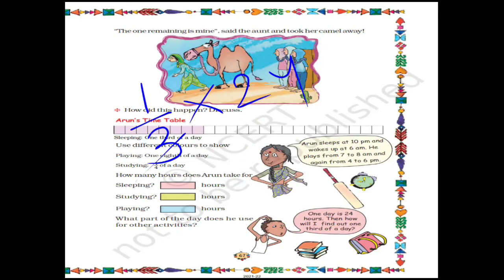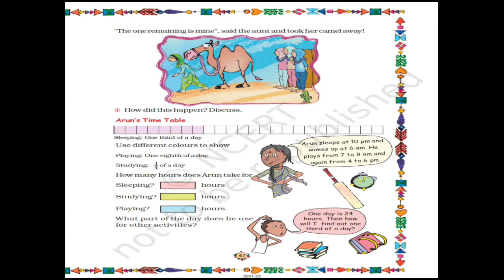So now carefully watch the picture. What you can see in this timetable, 8 boxes have been colored. So this is 1/3 of a day in which Arun is sleeping. Now let's see ahead. Use different colors to show. Let's read. Playing 1/8 of a day. Now if Arun is playing 1/8 of a day, how many hours is he playing? The answer that will come, that many boxes you have to color in this picture.